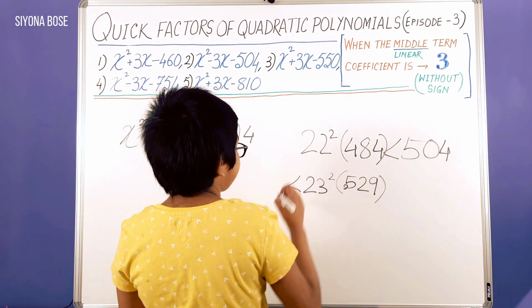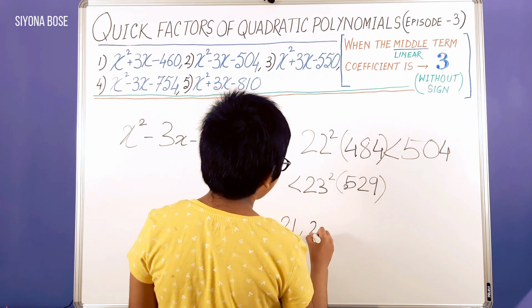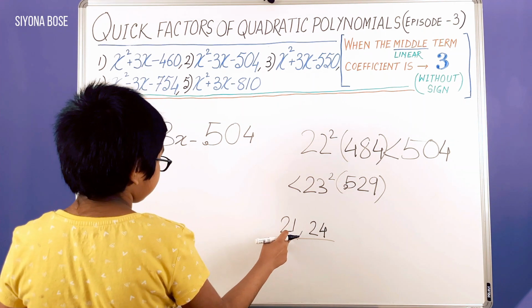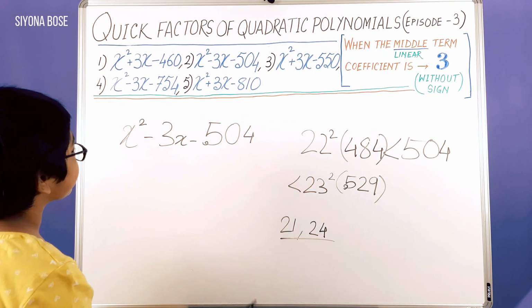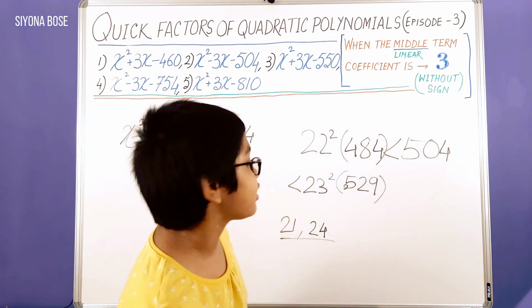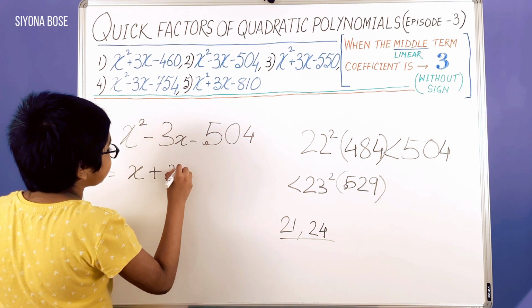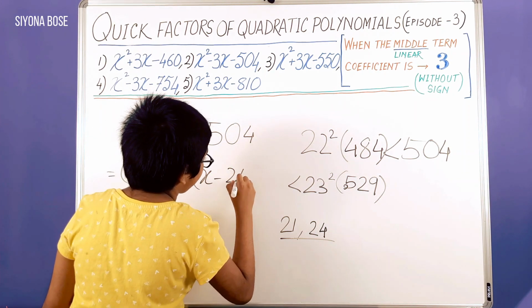And again, we need to subtract 1 from the smaller number to get 21 and add 1 to the bigger number to get 24. Our pair is 21 and 24. We have a negative sign for the middle term, which tells us that the smaller number has the positive sign and the bigger number should have the negative. So we factorize and we get (x plus 21) into (x minus 24).